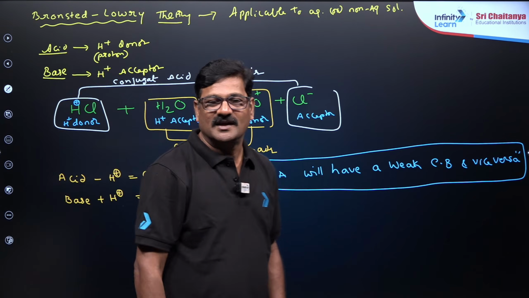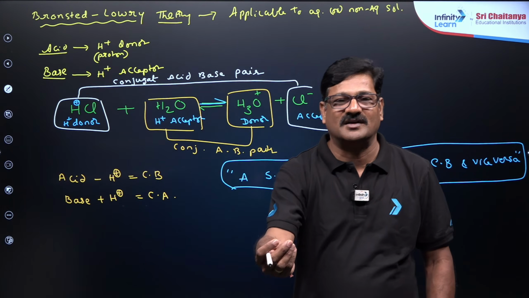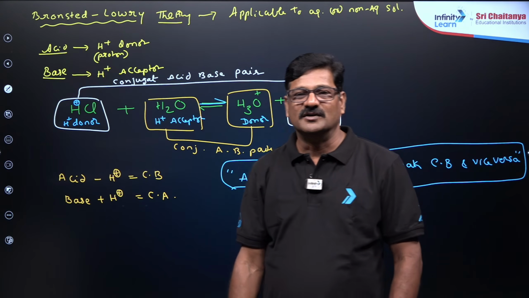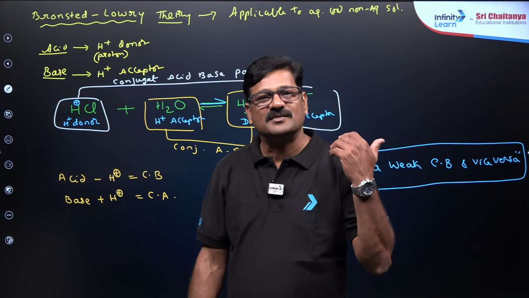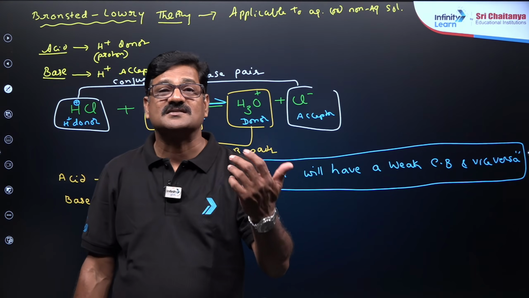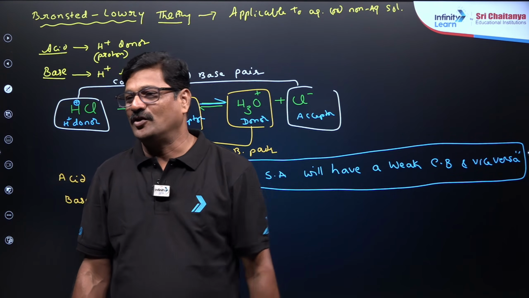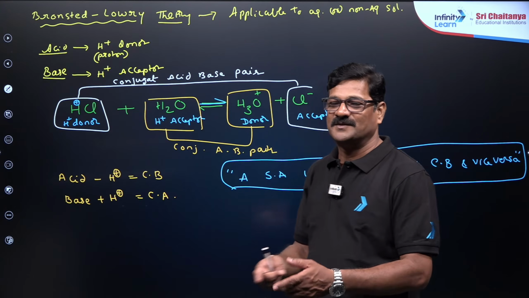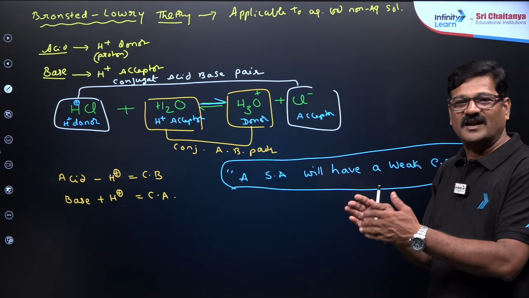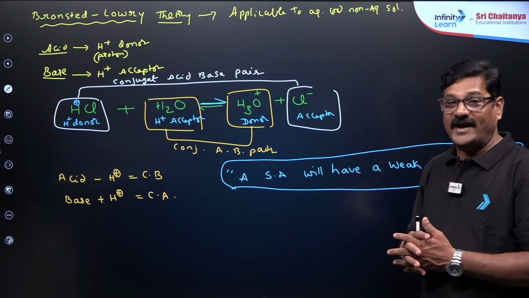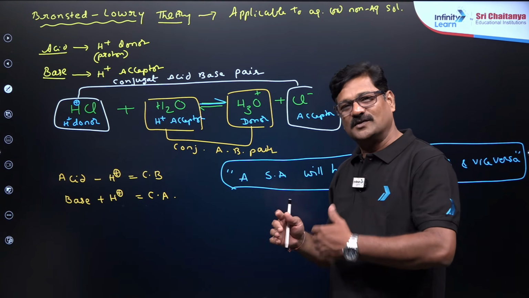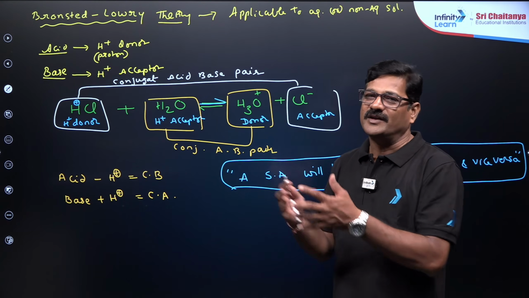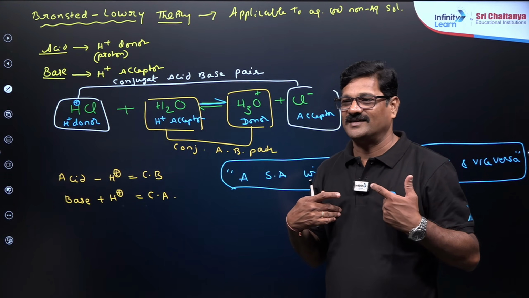You understand? जिसका देने की संभावना ज़्यादा होती है by virtue of nature, उसका लेने की संभावना कम होती है. You understand, Ayaz? Clear? So the substance which has a great tendency to donate H plus, obviously by logic, it has a great tendency to give, it will have a less tendency to take.